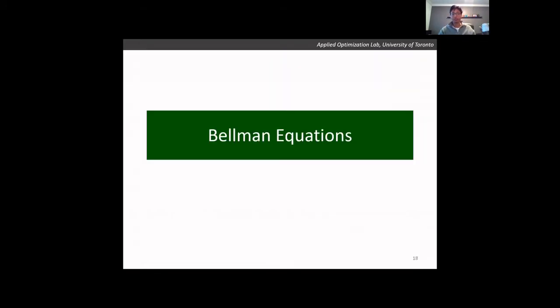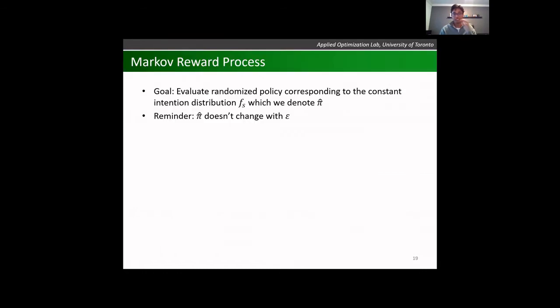With all that, we can now get into what the actual model is, which is described by these Bellman equations. We have 3 models. The first is the Markov reward process. Here, the goal is to evaluate this randomized policy that corresponds to the constant intention distribution f(s), which we denote as pi hat. Basically, this is just following what we saw in the data when players found themselves in this situation. This is where they normally aim the ball. This is the distribution of actions.